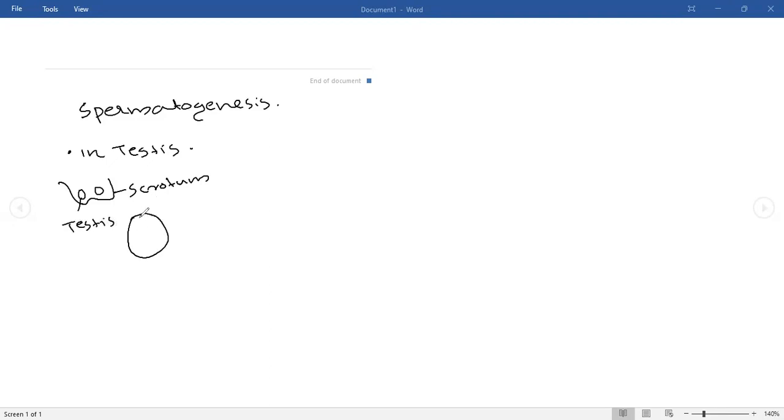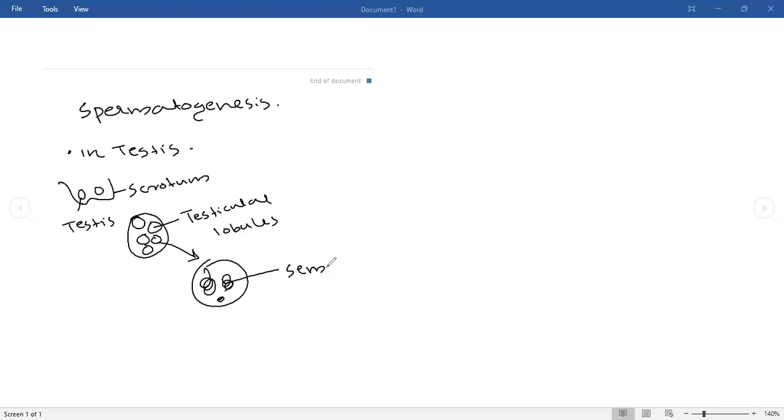If you're looking into the testis, the testis contains a lot of lobules. Those lobules are known as testicular lobules. Inside a testicular lobule, if you are looking, the testicular lobule contains seminiferous tubules. That seminiferous tubule is approximately 800 feet long.